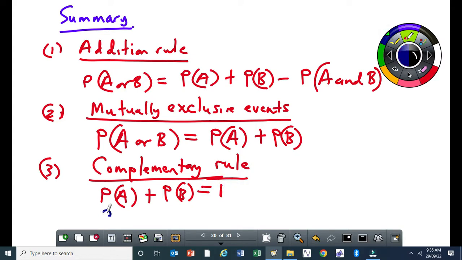Or we can write it as probability of A plus probability of not A is equal to 1. You can make probability of A the subject, probability of not A the subject. You can also do it for probability of B as well, where you say probability of A is the same as not B or B prime.